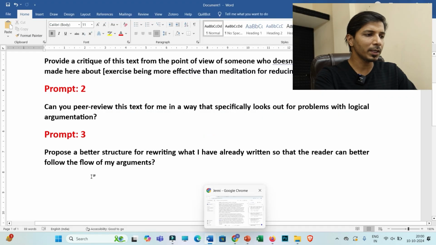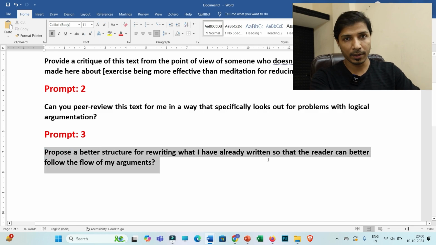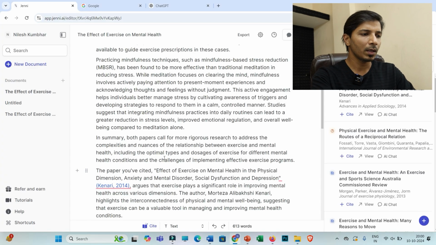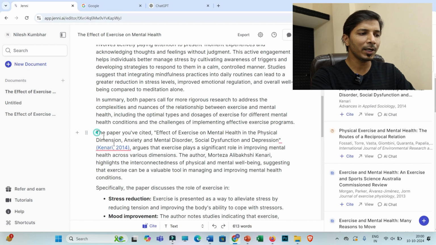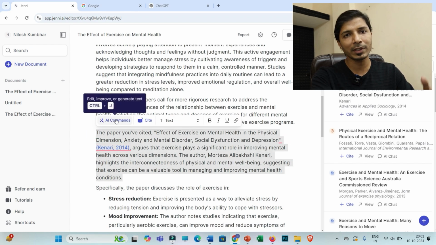Okay, so this is the third prompt that you can use. Propose a better structure for rewriting what I have already written. It means you need to rewrite a few of the arguments that you have written in order to improve the readability. Then you can copy that, and in the same way, if you want to improve the readability of these arguments, you can select, click on the command box, and put that prompt. So that you will get those results.